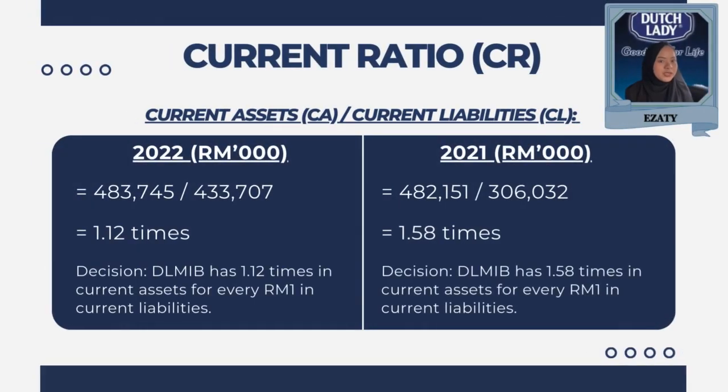For liquidity ratio, it can be divided into 3 categories, which are current ratio, quick ratio, and cash ratio. As shown on the slide, current ratio is a financial metric that assesses a company's short-term liquidity and ability to meet its immediate obligations. It is calculated by dividing the total current asset by the total current liability. In 2022, DLMIB has 1.12 times in current asset for every RM1 in current liabilities, while in 2021, DLMIB has 1.58 times in current asset for every RM1 in current liabilities. This shows that a higher current ratio indicates a greater capacity to cover short-term liabilities, suggesting a more robust financial position.